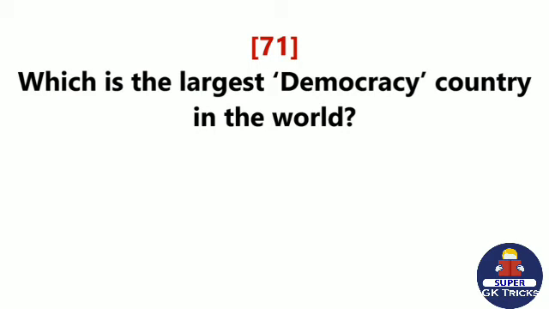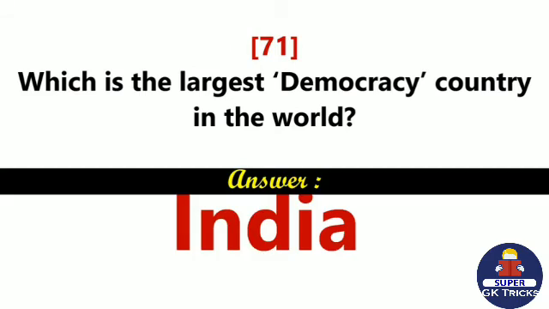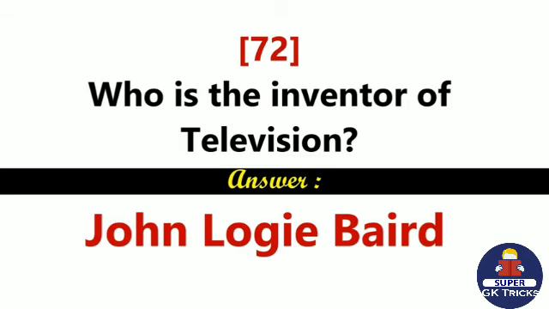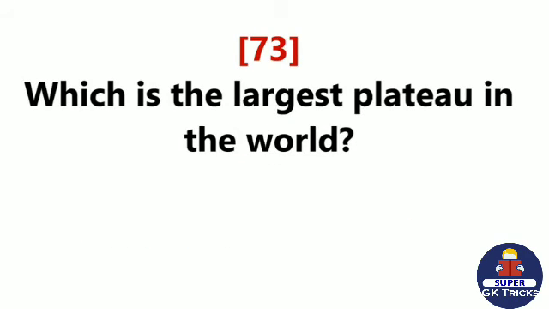Which is the largest democracy country in the world? India. Who is the inventor of television? John Logie Baird. Which is the largest plateau in the world?